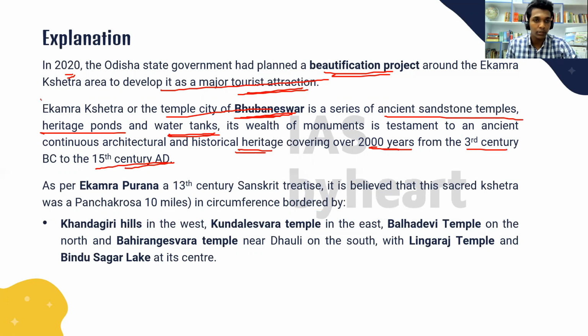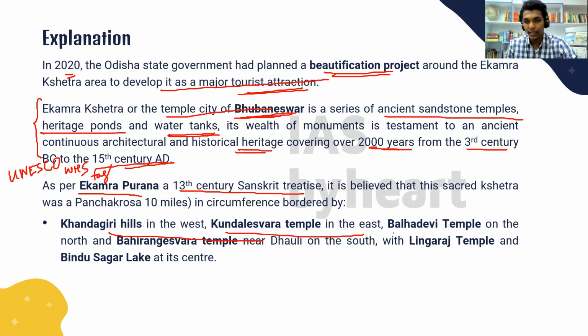So this is a very historically and culturally important place in the city of Bhuvaneshwar, and it is also in contention for getting the UNESCO World Heritage Site tag. Okay, it is in contention. As of now, it does not have this tag. It is believed that this sacred Kshetra was 10 miles in circumference. This area is bordered by Kandagiri Hills in the west, Kundaleshwara temple in the east, Baladevi temple on the north, Rangaveswara temple on the south, with Lingaraj temple in the middle, along with Bindusagar lake.